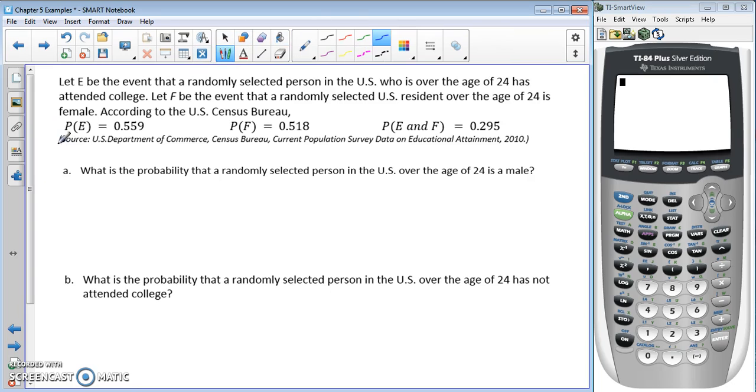So we have the probability of E, so this is over 24 and college, and F is over 24 and female.